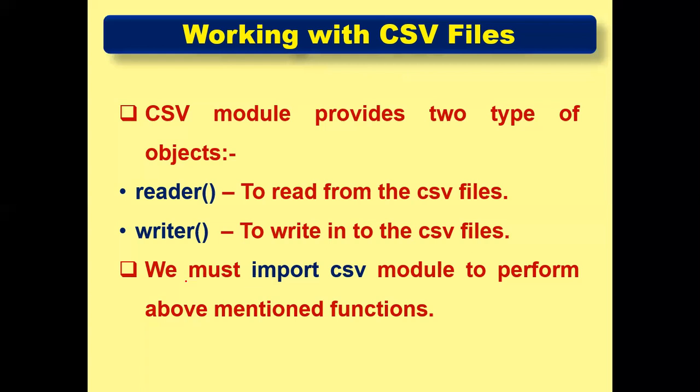So now, in that particular context, when we talk about CSV files, we are supposed to talk about 2 different types of functions. One is a reader function to read the content from the CSV file. And second, we talk about a writer function, which says that I'm going to write the content into the CSV file.